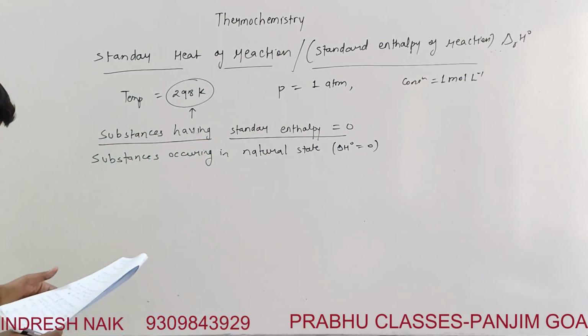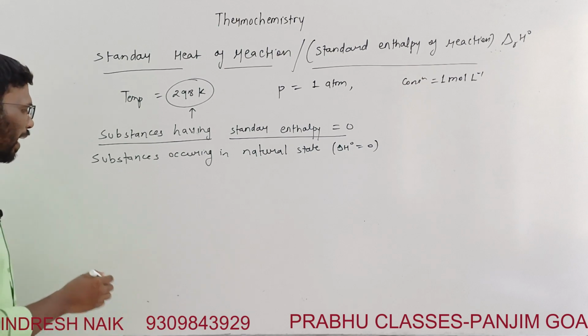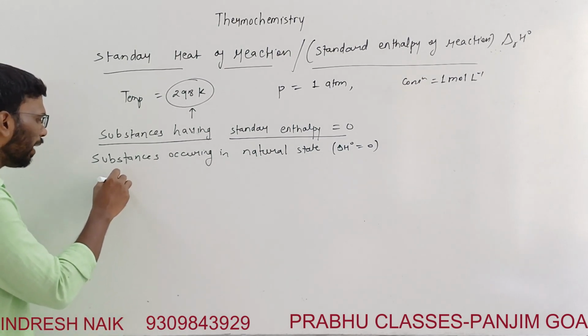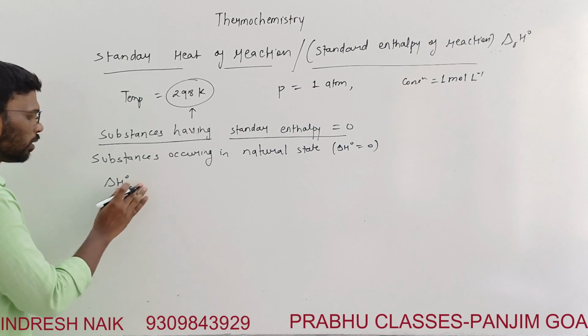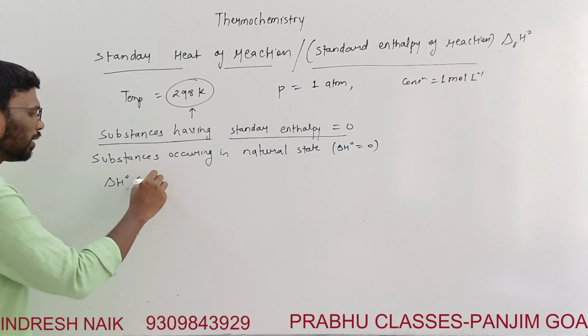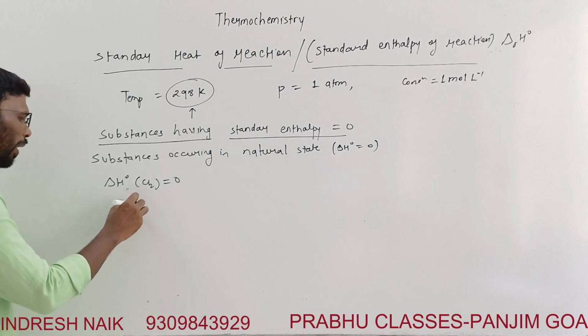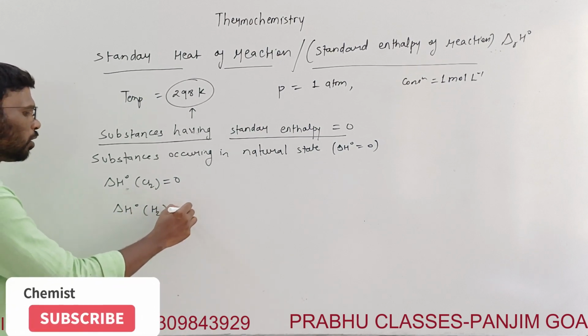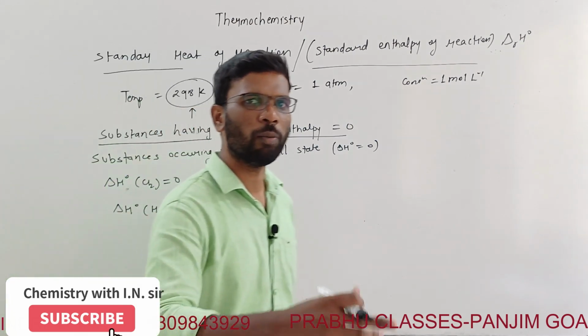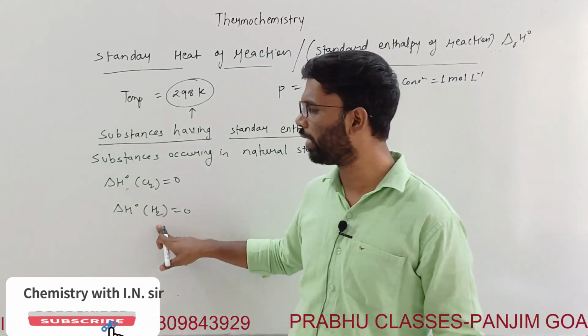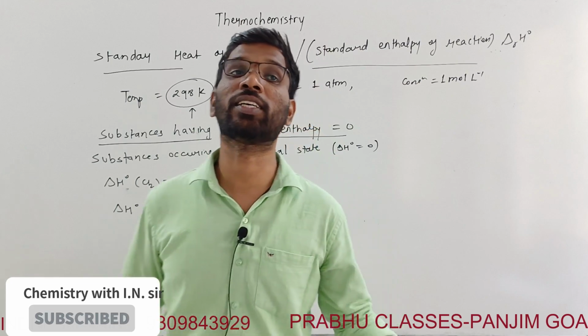For example, chlorine in nature exists as Cl2 only, so delta H naught for Cl2 is considered to be equal to 0. Now hydrogen: delta H naught of H2 is equal to 0. Hydrogen is formed from atoms, but in nature it exists as H2, so it is considered 0.